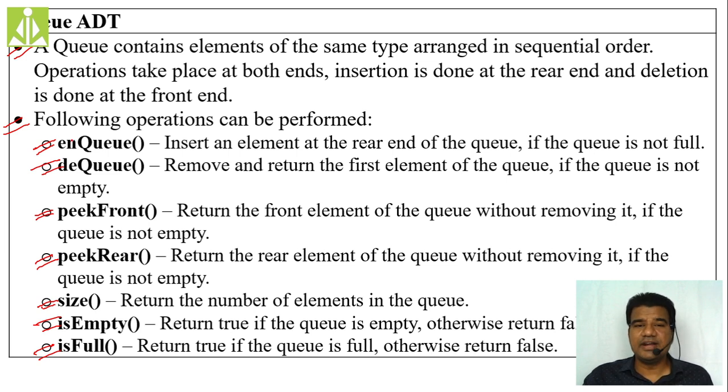They are going to read and return. They are not going to remove. They simply read and return from the queue. So the return type is specific to your queue type. Whatever queue type you have, that same type of value peekFront and peekRear are going to return. If your queue type is template, then peekFront and peekRear also have return type template only. Size has an integer return type. isEmpty and isFull have a Boolean return type.